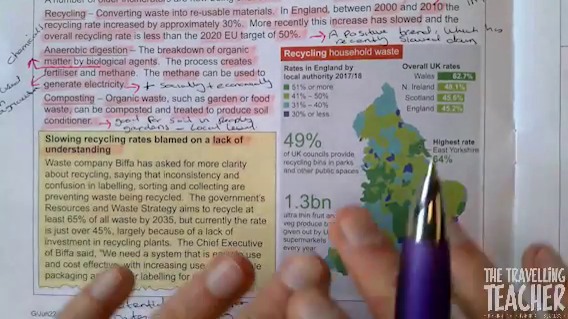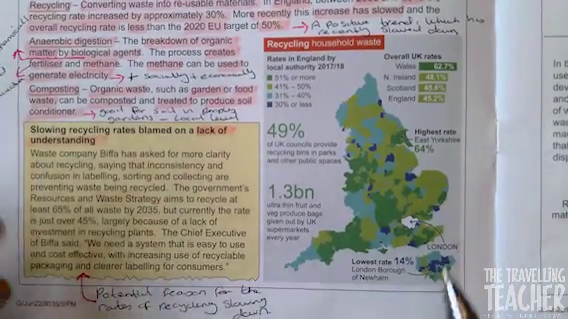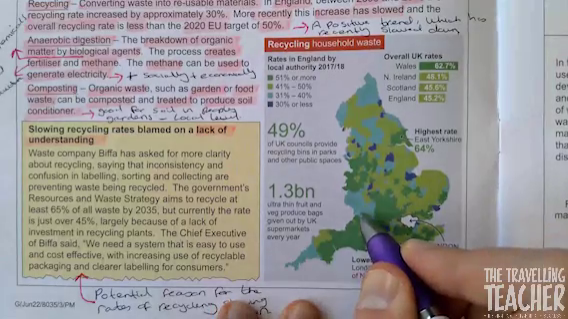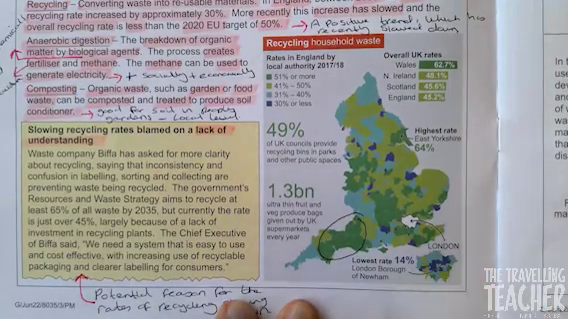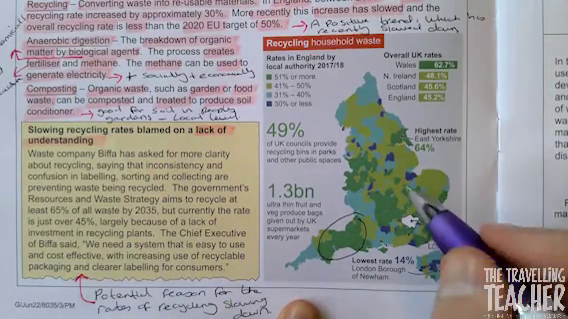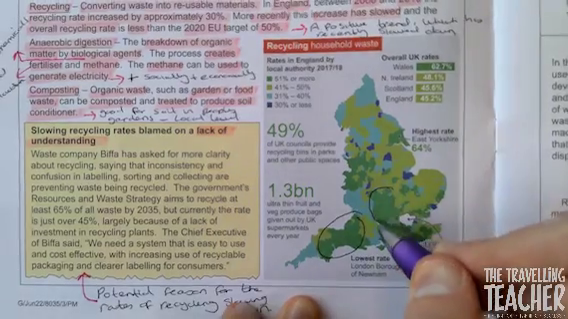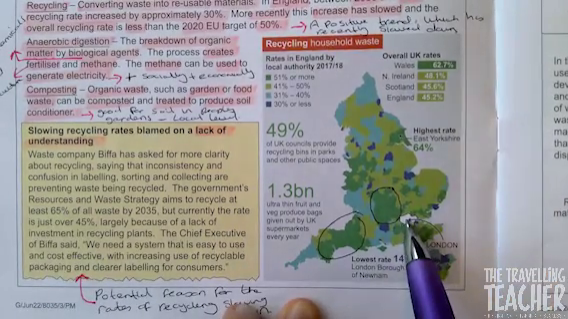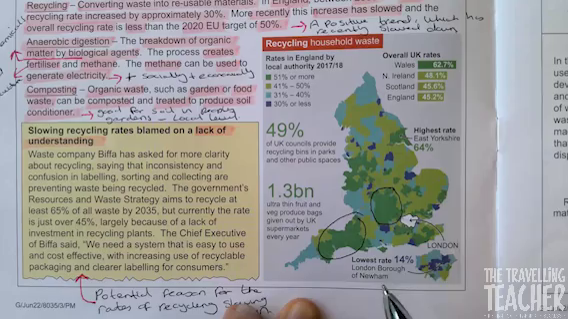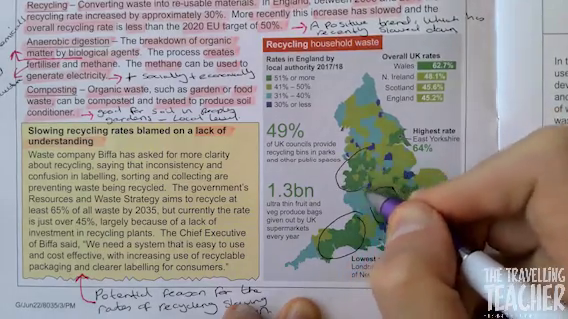So if we just look at the general spread here, we have a high percentage of people recycling in the southwest. We have a high percentage of people recycling in, you'd say, central to the northwest of London and in the west of England as well.